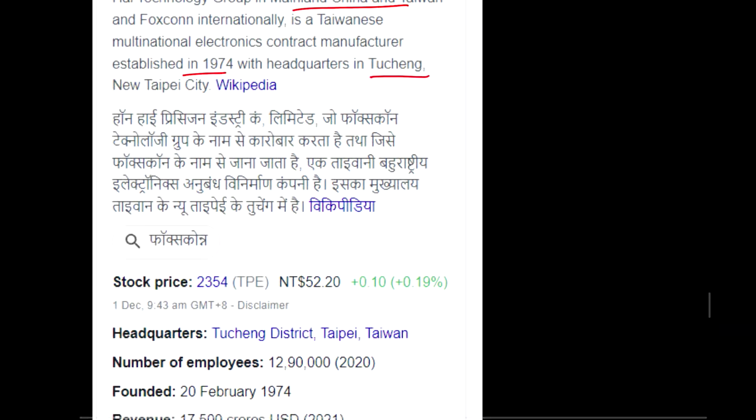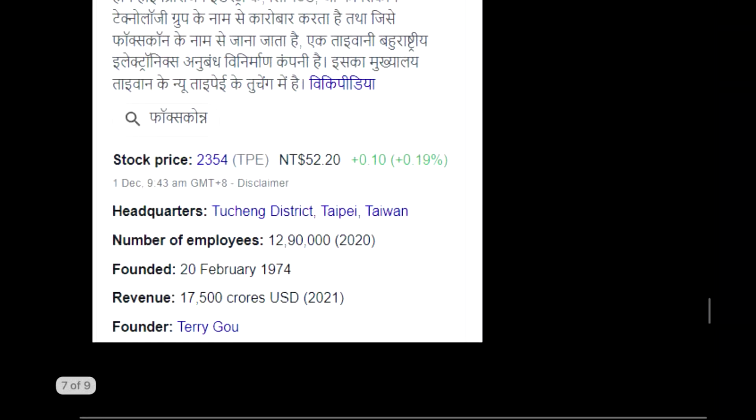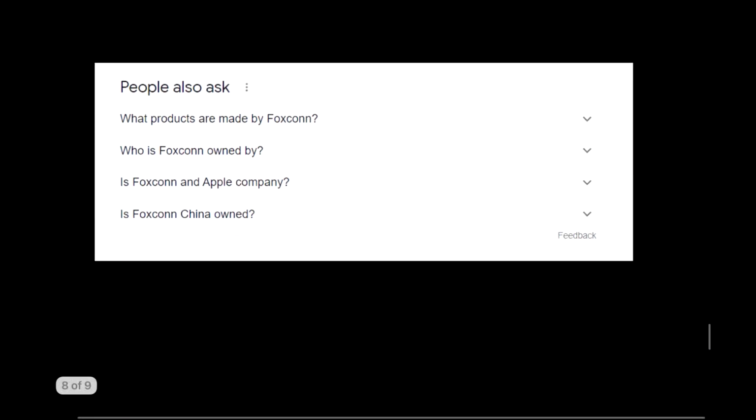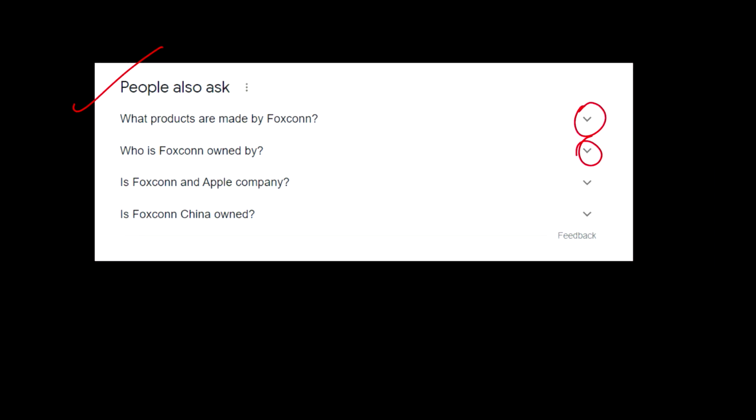Its headquarters are in Tucheng. These pieces of information are here as well. And the founder is Terry Gou. So these 2, 3 sets of information will be more than enough for you to retain multiple things. At the same time, you also have this section of People also ask. So you can just open these and try to read through them. इसके notes बनाने की जरूरत नहीं है, but at least read through it to have a better understanding of the entire topic. Remember that GK is not just about learning, reading and memorizing, it's more about recalling.